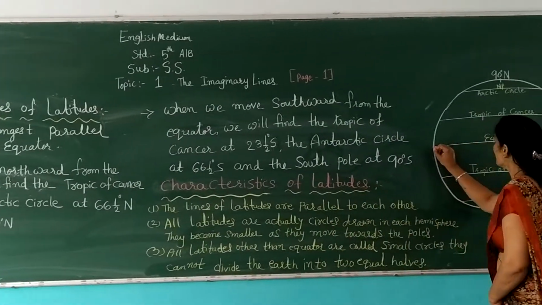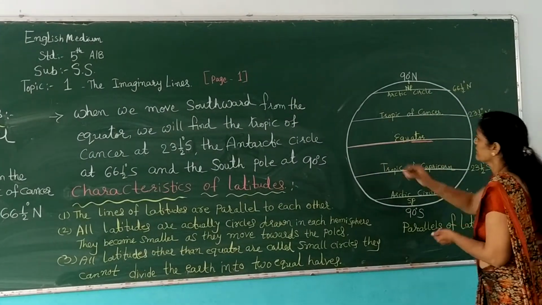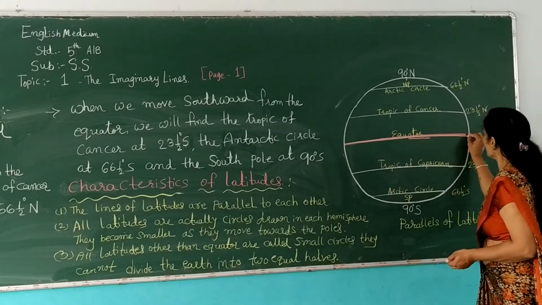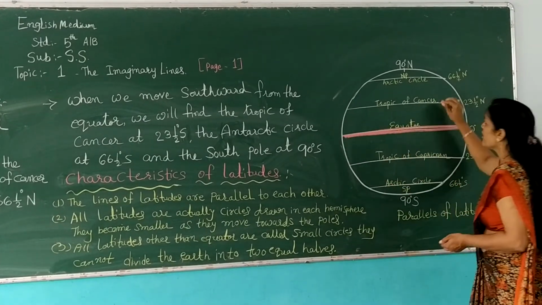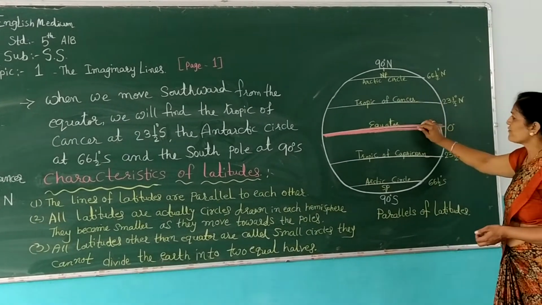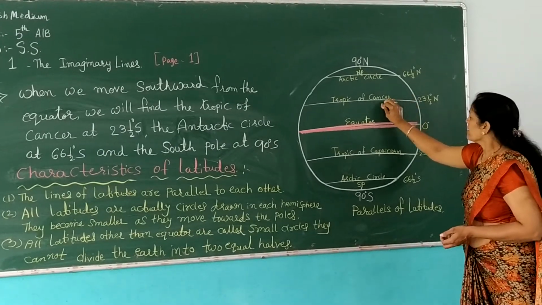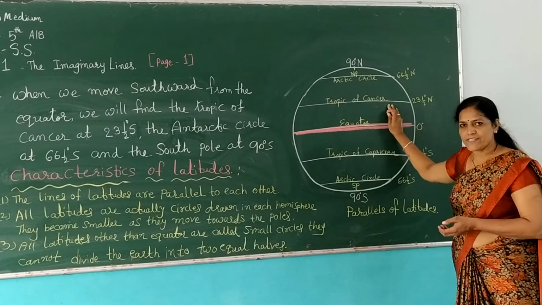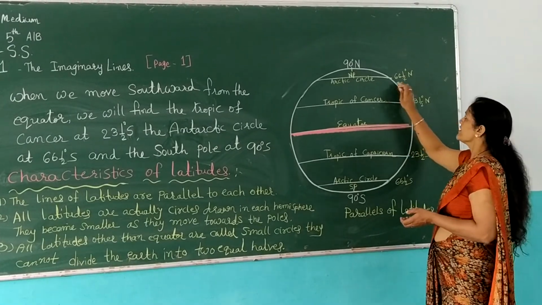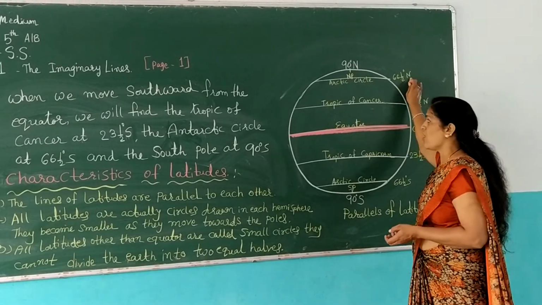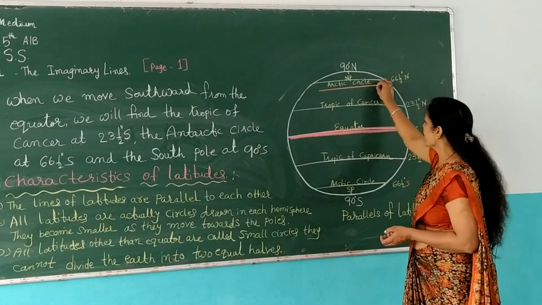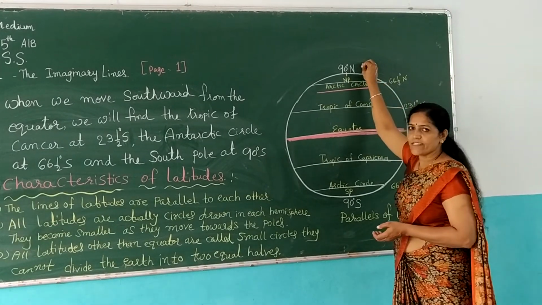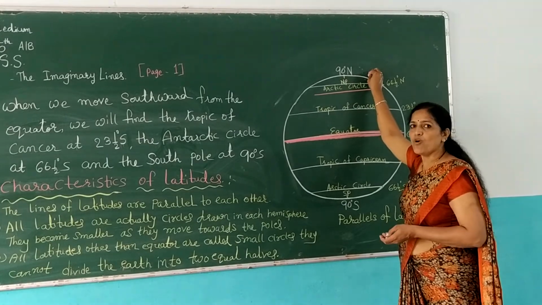When we move north from the equator, we find the Tropic of Cancer at 23.5 degrees north, then the Arctic Circle at 66.5 degrees north, and then the North Pole at 90 degrees north.